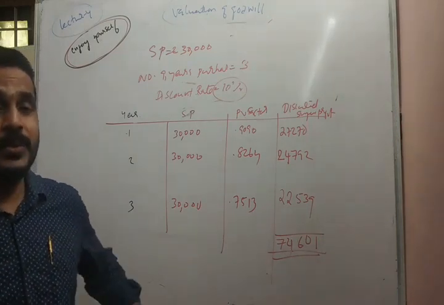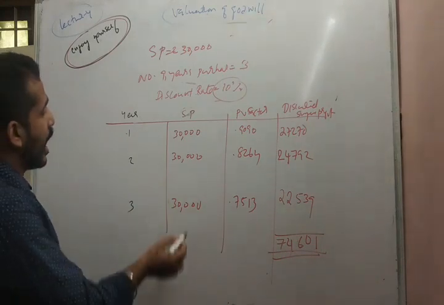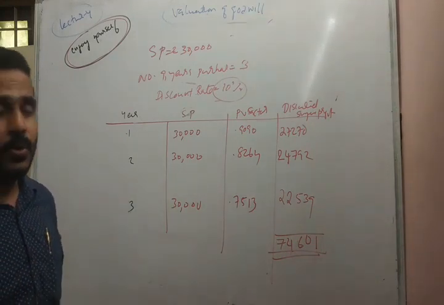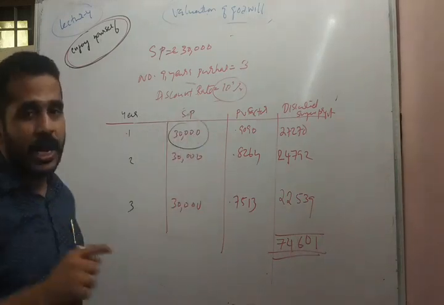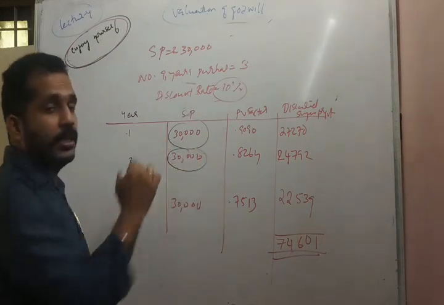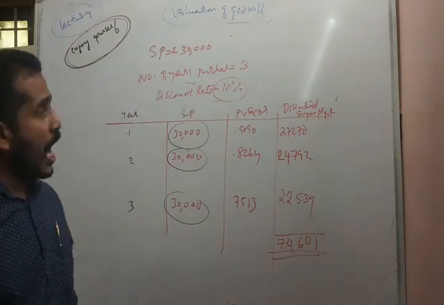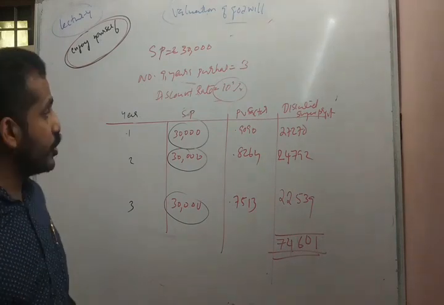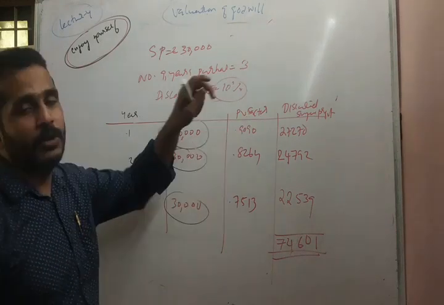That has to be done here. The example says that if the business had continued, the businessman would have earned 30,000 after 1 year, another 30,000 after 2 years, and another 30,000 after 3 years. So, applying the annuity method, we should convert the future 30,000 into today's amount by using the present value factor.